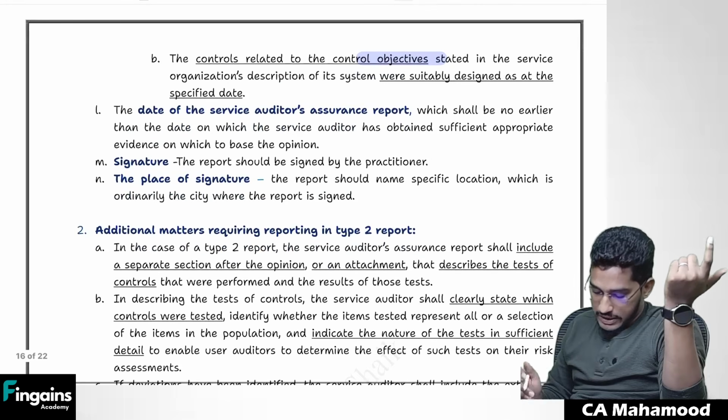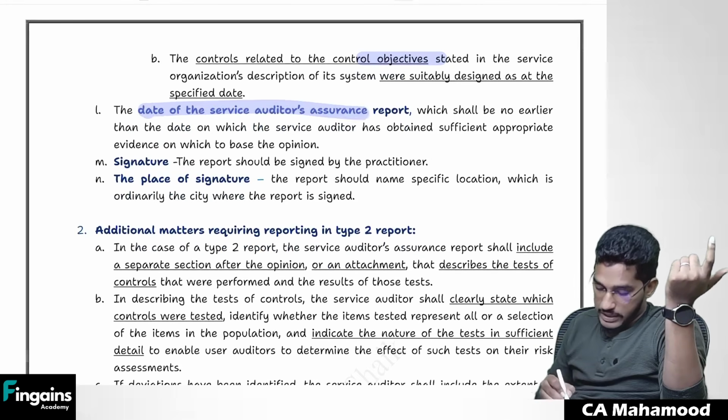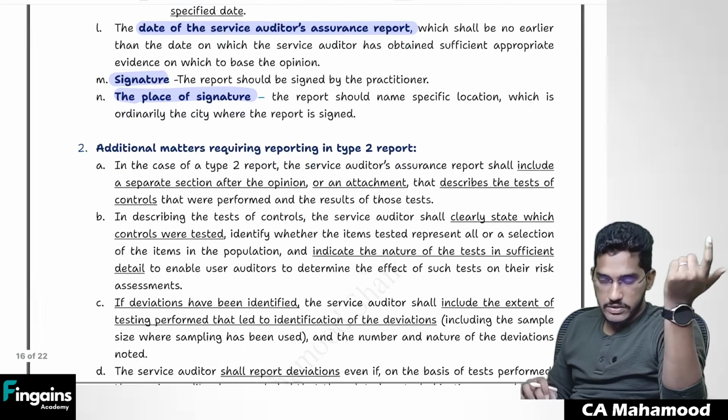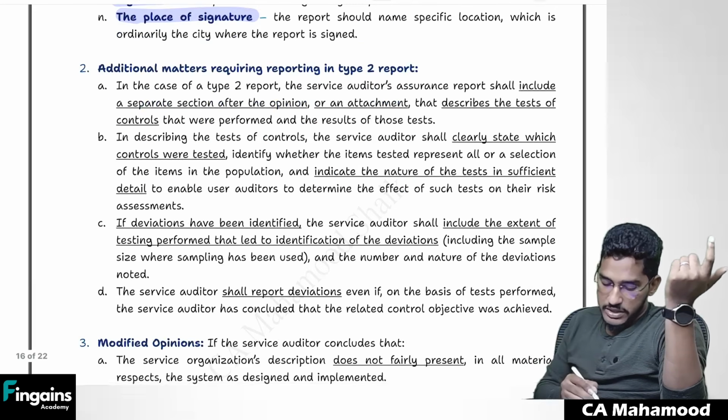So after including all that, then you have to mention the date on which you are signing. Then you have to put your signature along with the place of signature. And this is common information, we all know this.